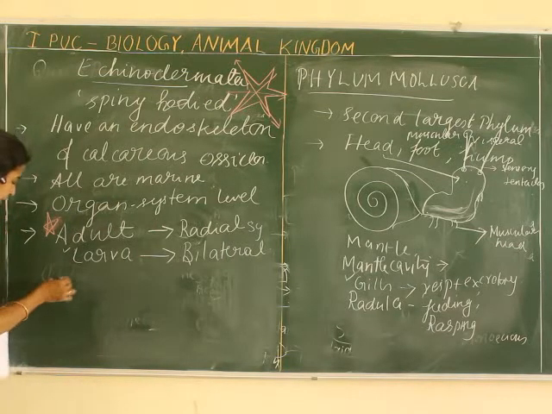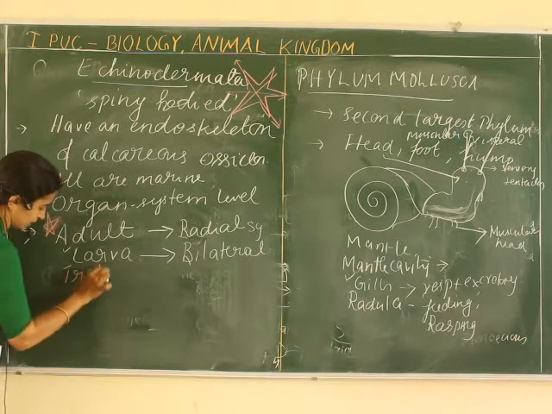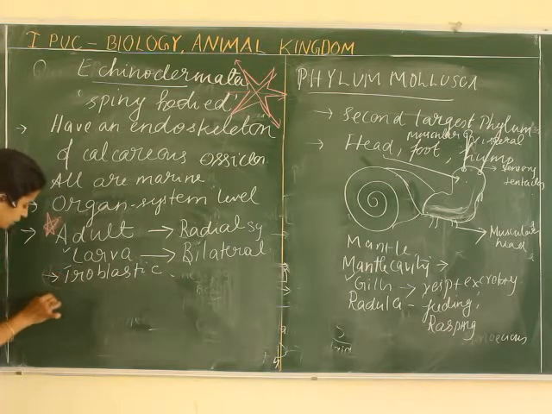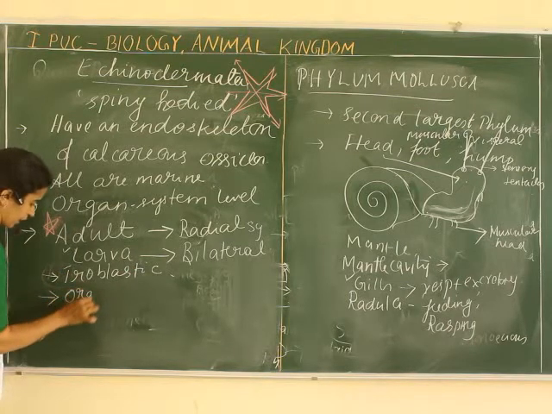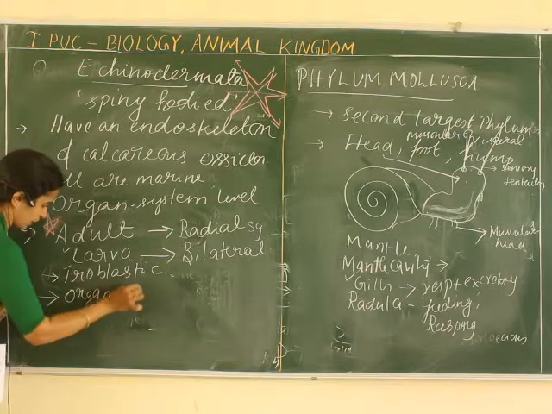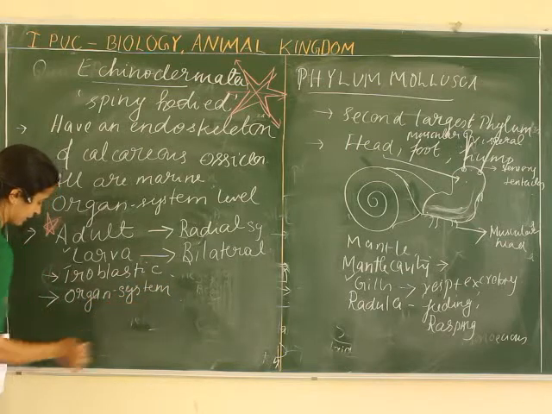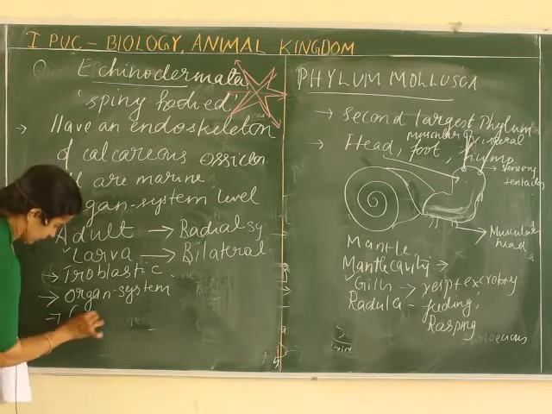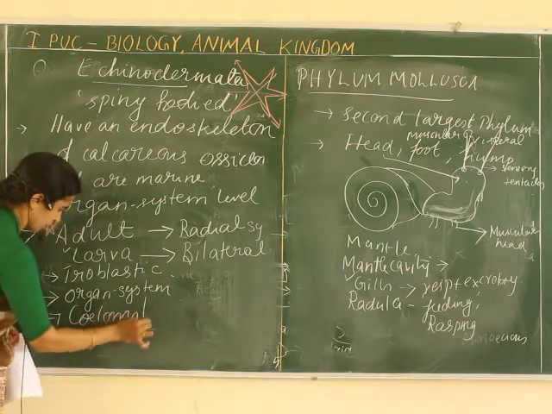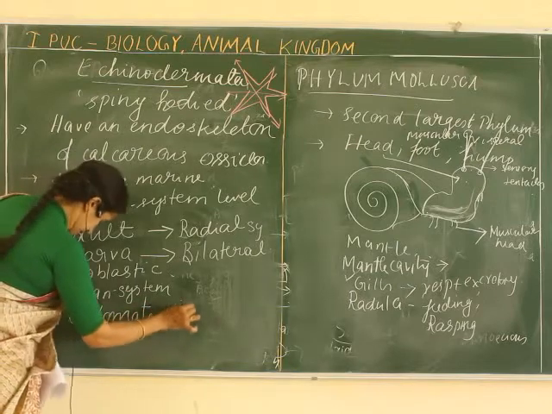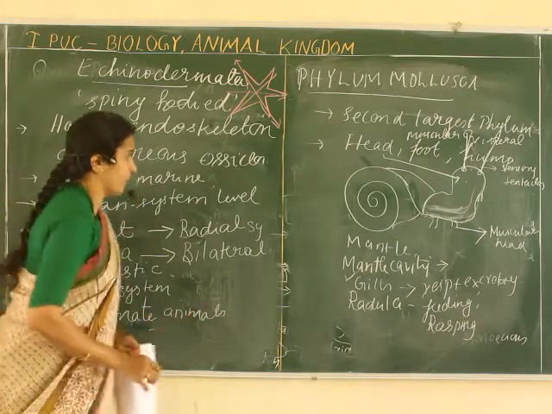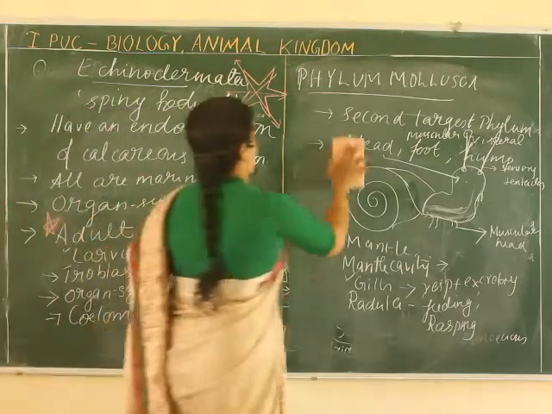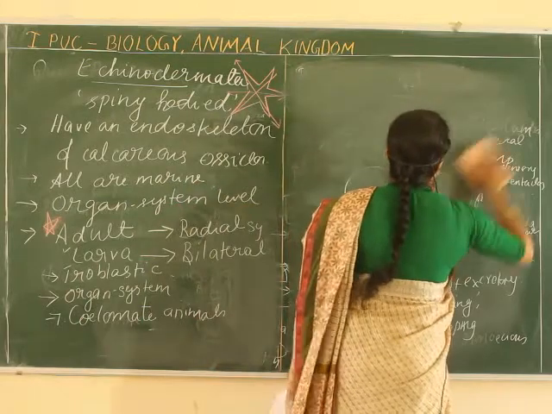Now the remaining features. Germinal layers, whether three or two? Three are there, so it is triploblastic organization. Then organ system level of organization. It's almost advanced, and it's one of the last phyla under Non-chordata. Then coelom. Yes, they have a true coelom, so they are known as coelomate animals. Then the next very important feature is about their organ system. First let us understand the digestive system. Is it complete?